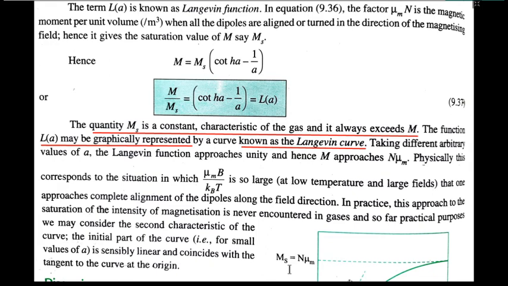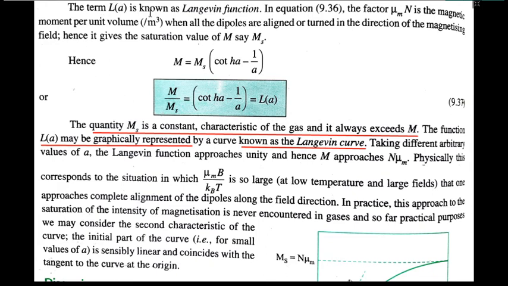Now N mu m is as it is, and this curly bracket is given to honor this theory with the name of Langevin. So this is the Langevin function, introduced in honor of the scientist.